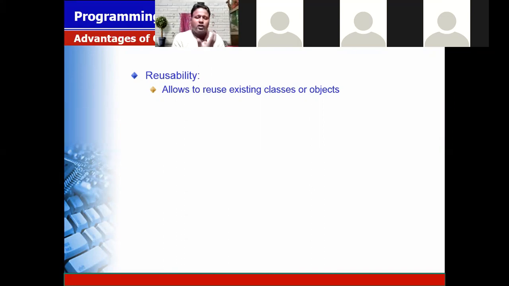It means you update the same system. For example, when Windows 7 came to the market, it came with a version of Windows 7 Basic. By adding some features, it was converted to Ultimate, then it was converted to Professional. So this concept is called reusability. It allows you to reuse an existing class or object.